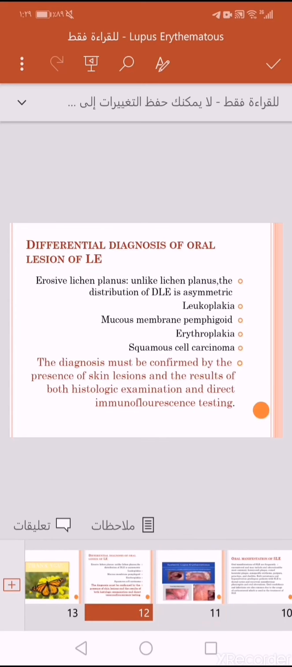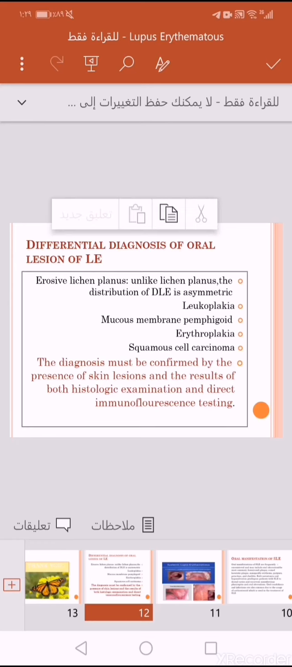Differential diagnosis of oral lesions of LE: erosive lichen planus, leukoplakia, mucous membrane pemphigoid, erythroplakia, and squamous cell carcinoma. But many features can distinguish it from other types of lesions, such as in lichen planus. Lichen planus occurs in symmetrical form, but LE lesions are asymmetric and unilateral.